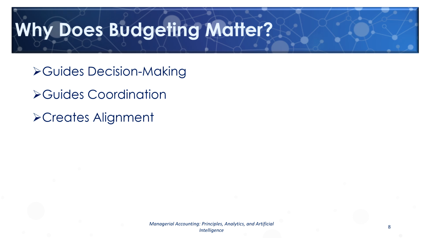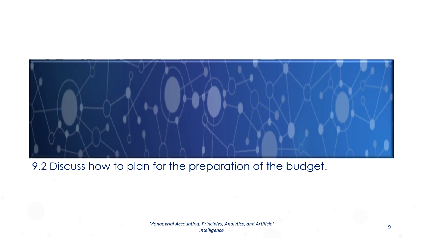Why do budgets matter? Budgets matter because they guide daily decision making. Without a budget, managers may overspend or allocate resources inefficiently. Budgets also help coordinate departments. For example, if sales expects high demand, production must increase output, purchasing must buy more materials, and human resources may need to hire additional workers. So budgets create alignment across the organization.